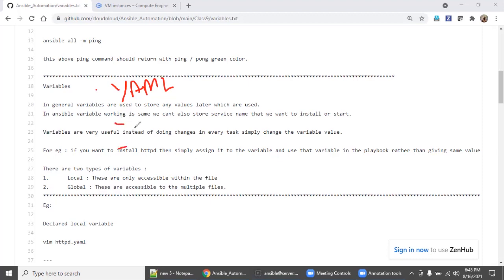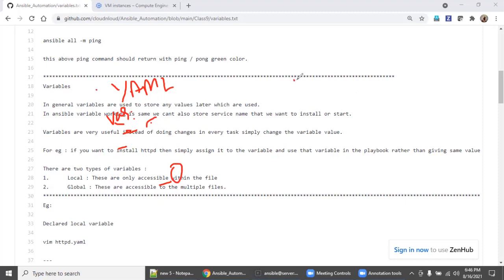You want to call the same value again and again. Instead, you declare a variable with a value once, and whenever you call the variable, the value is automatically assigned. So you do not need to replace it every time. This is the local variable.